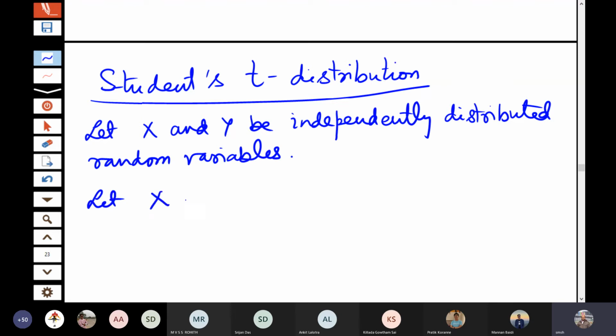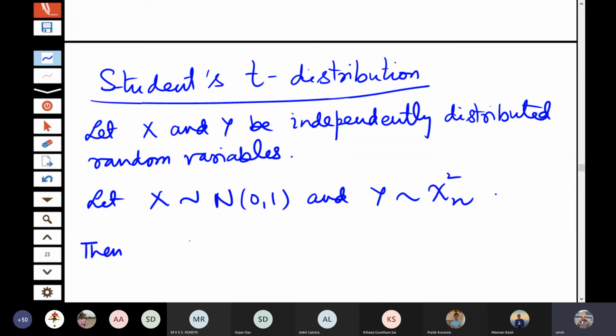Let x follow normal 0, 1 and y follow chi square n. Then t is defined as x divided by square root of y by n. Okay, so let us look at the definition.